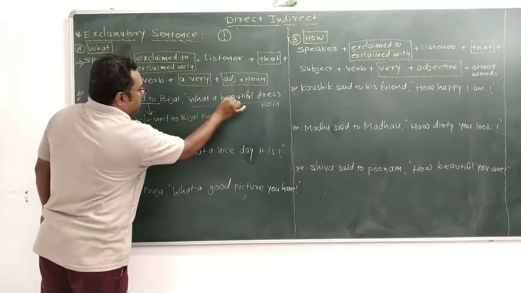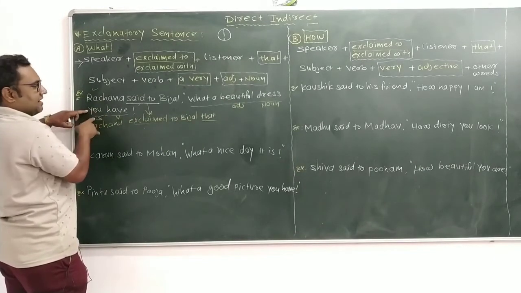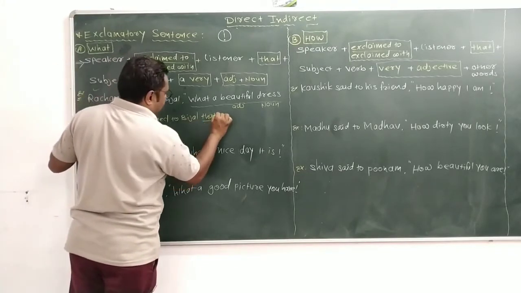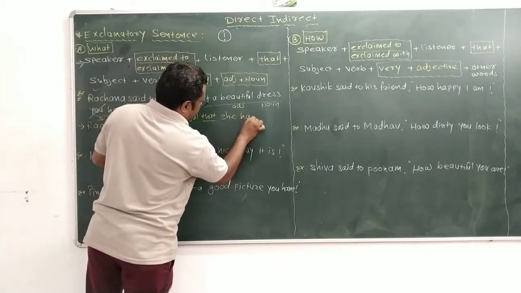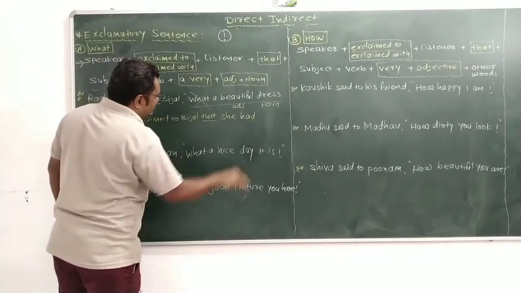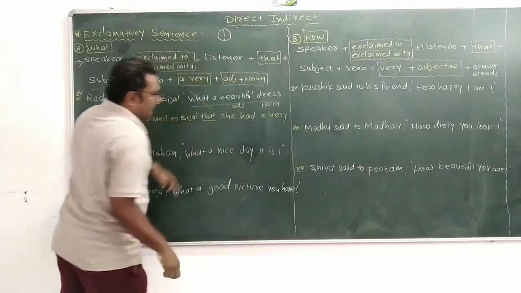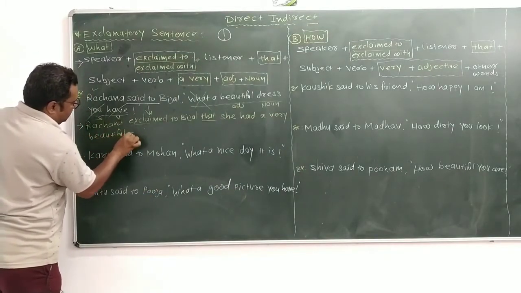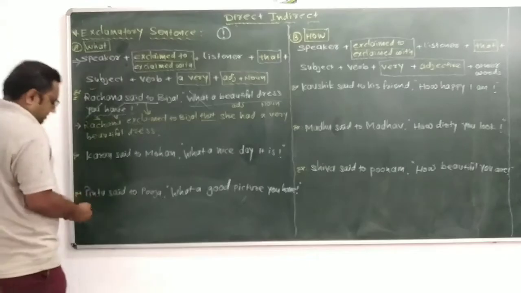Now, what a beautiful dress you have. What is the subject? You. You means Rachna, and Rachna means she. So first of all we write she. After that have, has, had: she had, that is complete. Now come to that point, what. We remove what. After that, a very beautiful dress. So that is the affirmative sentence.